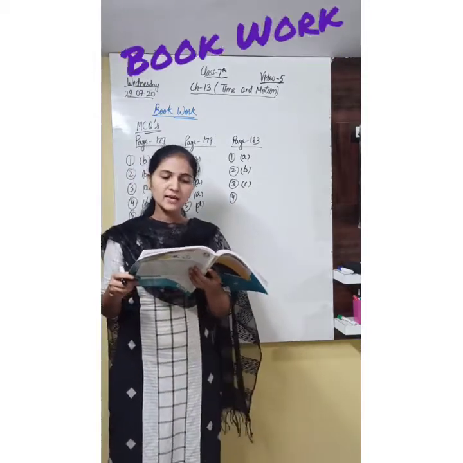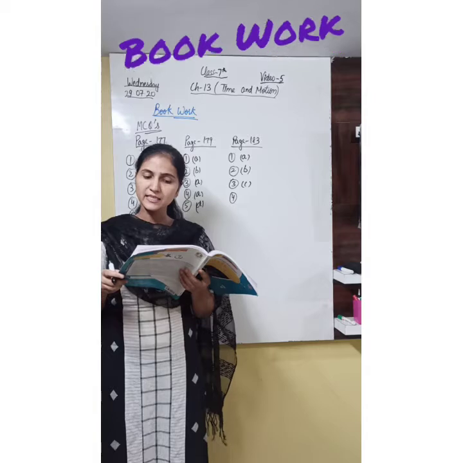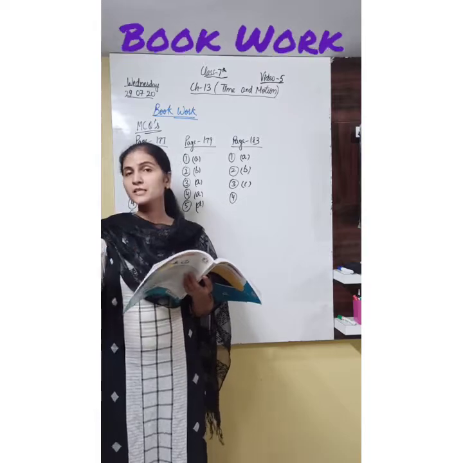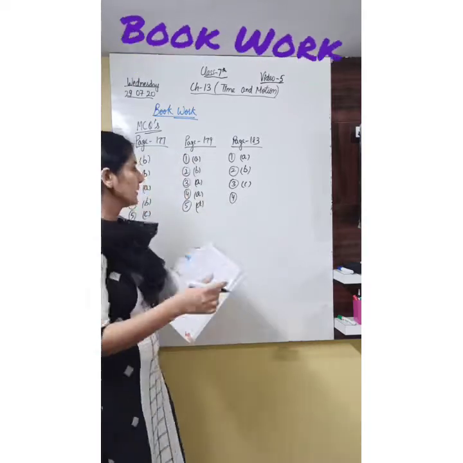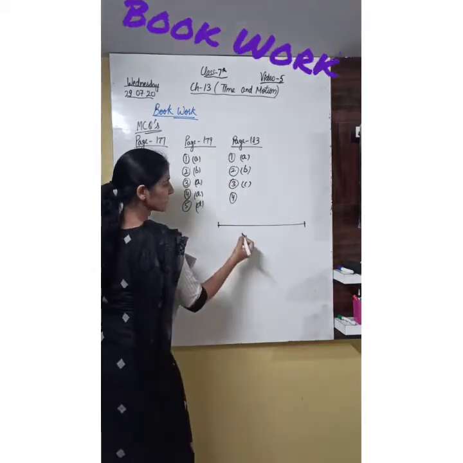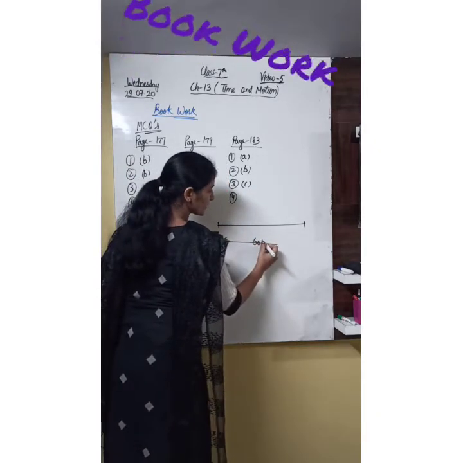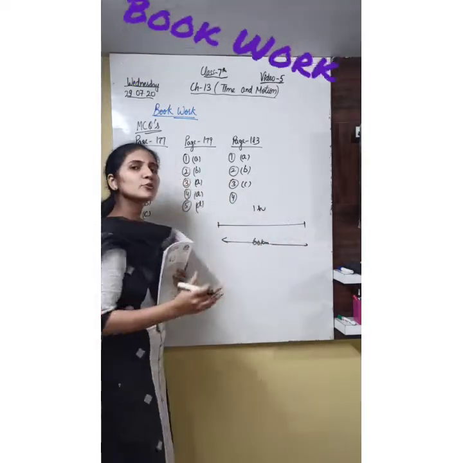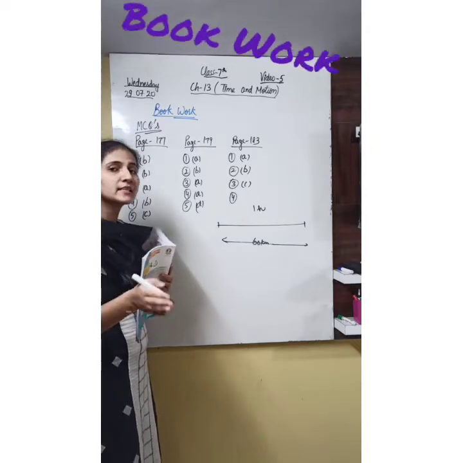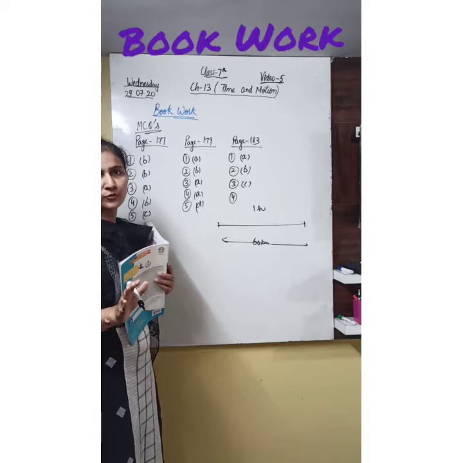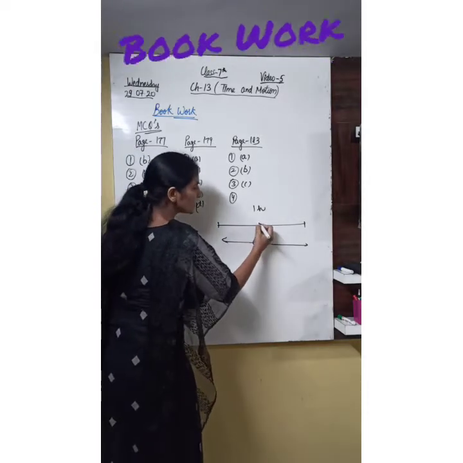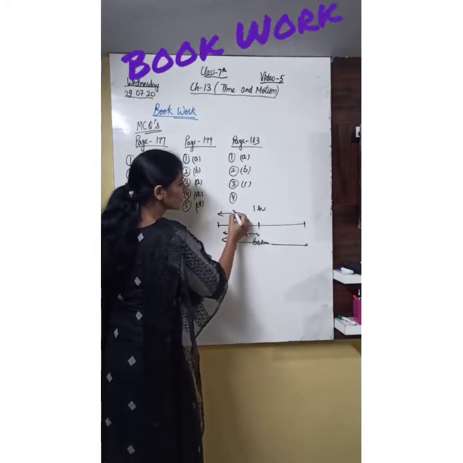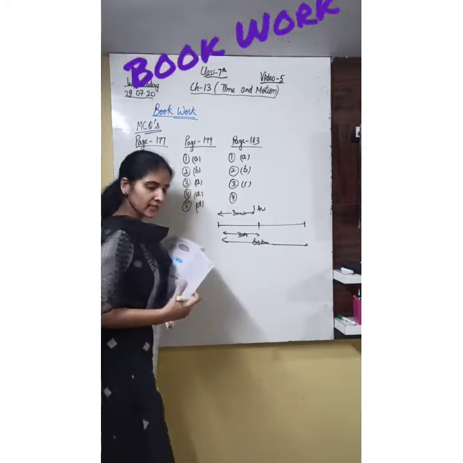Next one is, if a car is running at a constant speed of 60 km per hour, it will cover dash in a quarter hour. Constant speed 60 km per hour. Yes, total distance is 60 km in 1 hour. In 1 hour this car travels 60 kilometers. It is constant speed, that means it is moving equal distance in equal interval of time throughout. That means if I cut it into half, like 30 kilometer, then 30 kilometer it will cover in 30 minutes, means half an hour. Okay, what is asked here?